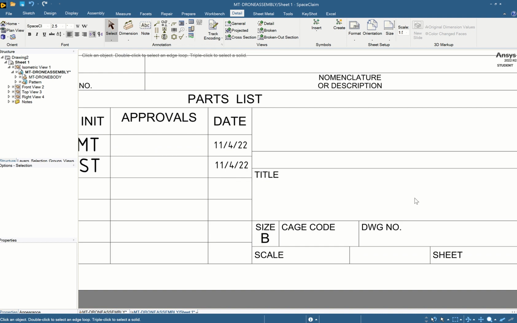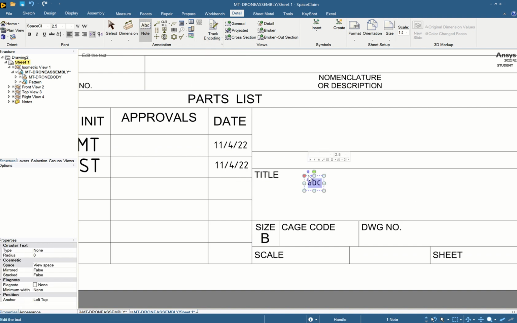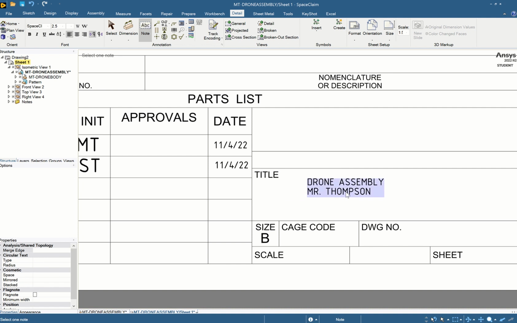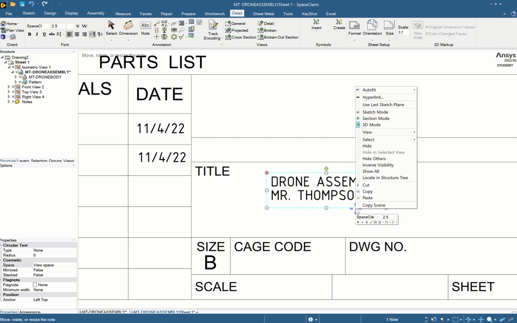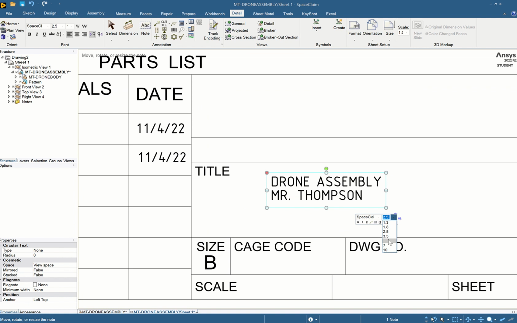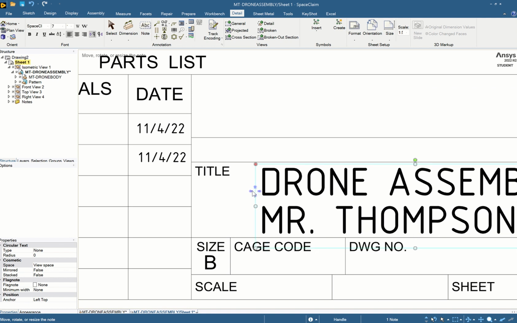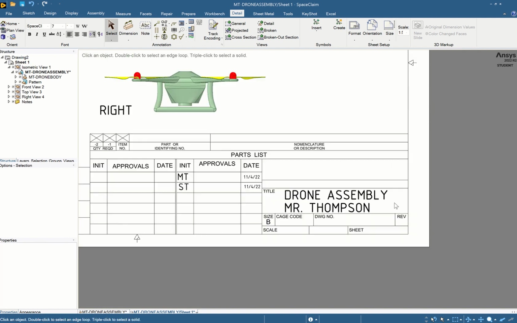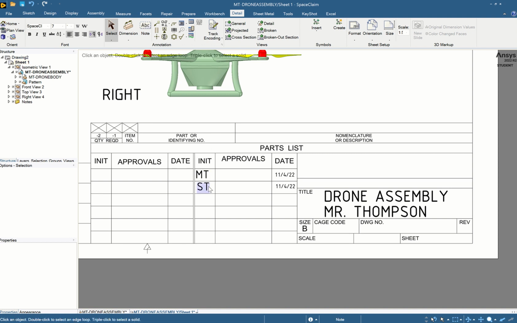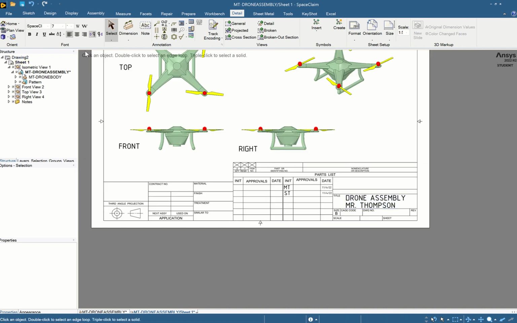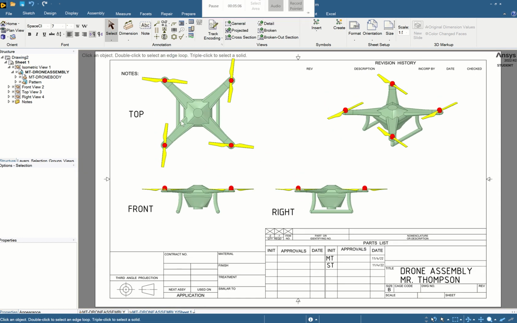All right, go to title, make a note. So this is going to be called the drone assembly. And then enter, and then type your name. Hit Escape, right click, make this fill the box. You want to fill that entire title assembly box. All right, so you should have your initials, your approvals. Under approvals, that's where you'll sign and I'll sign the drawing, the date and title. Okay, click Home, hit Save.